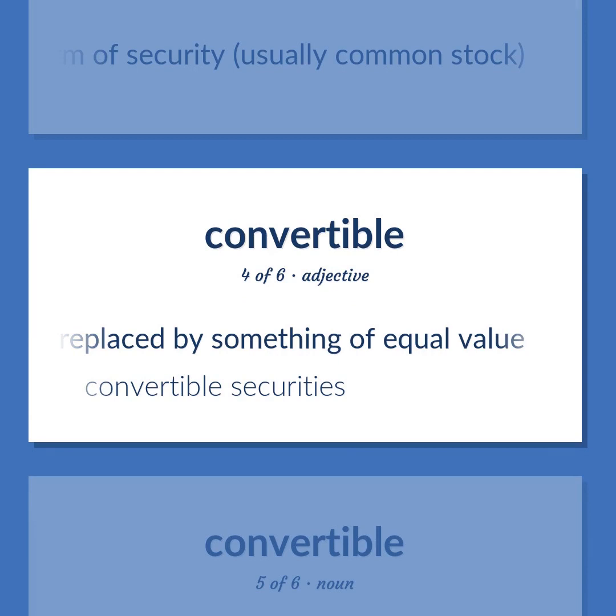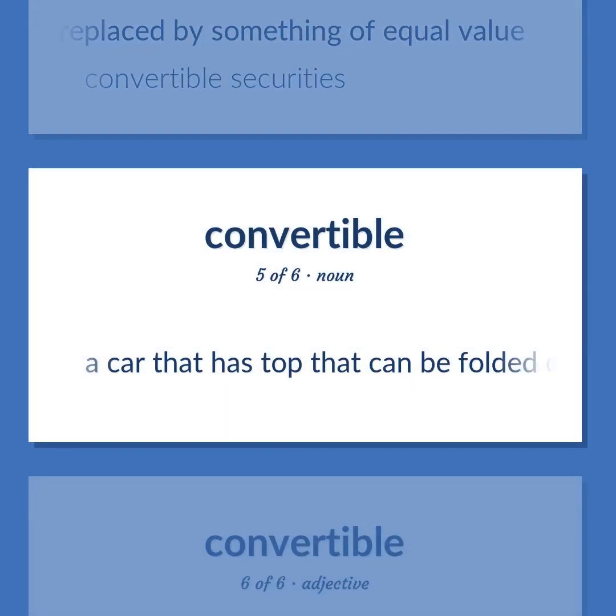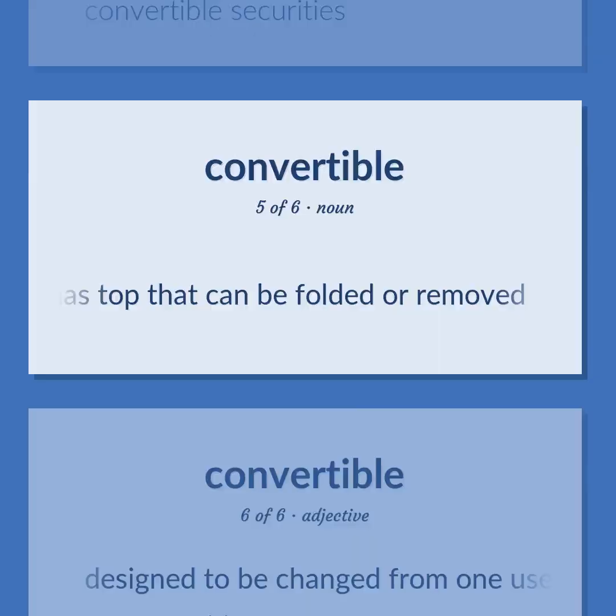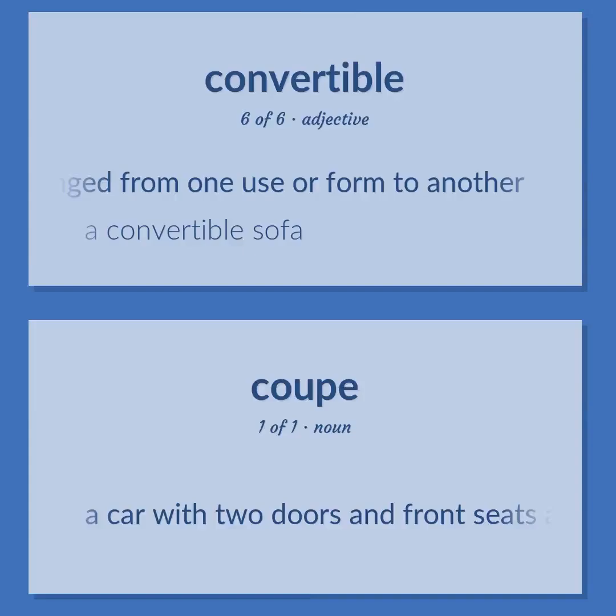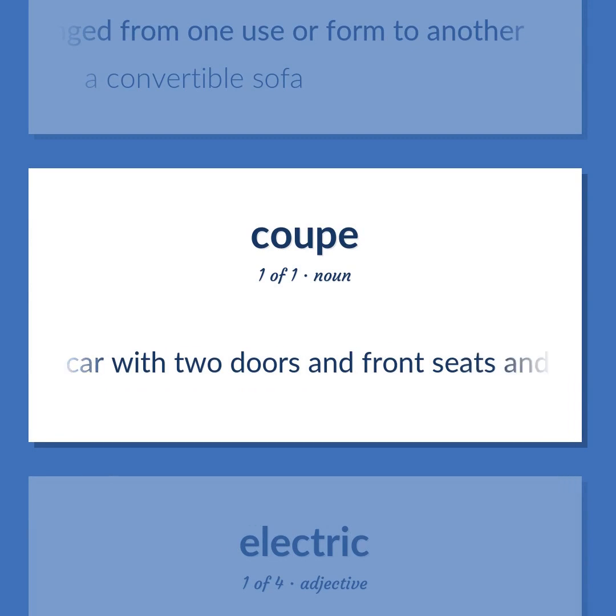Convertible securities. A car that has top that can be folded or removed. Designed to be changed from one use or form to another. A convertible sofa. A car with 2 doors and front seats and a luggage compartment.